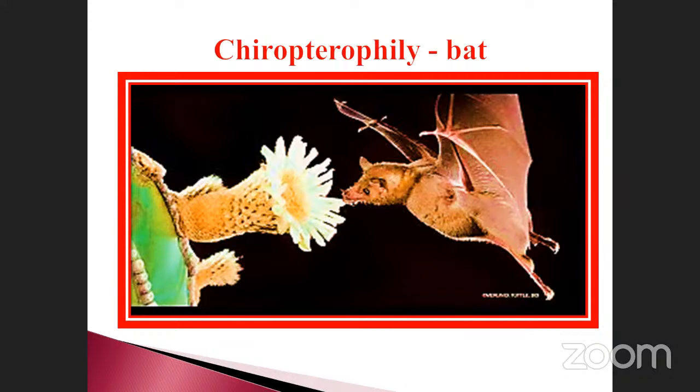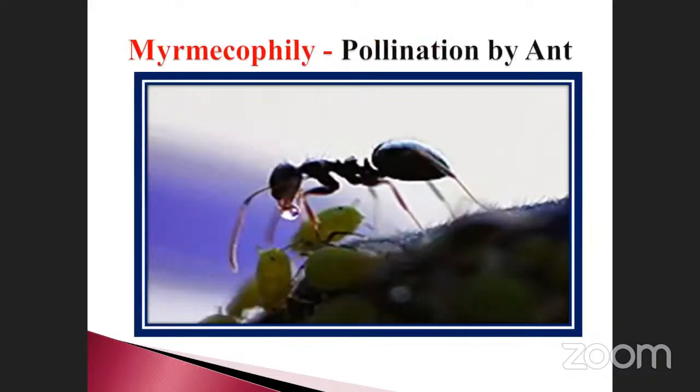That time it touches the nose or whatever it may be, the mouth parts, and the pollen grains reach another flower. It can be transferred from here to here. Okay, so you must know: pollination by bats is called Chiropterophilic. And Myrmecophilic is the pollination by ants. The seed dispersal by ants is called Myrmecophilic.